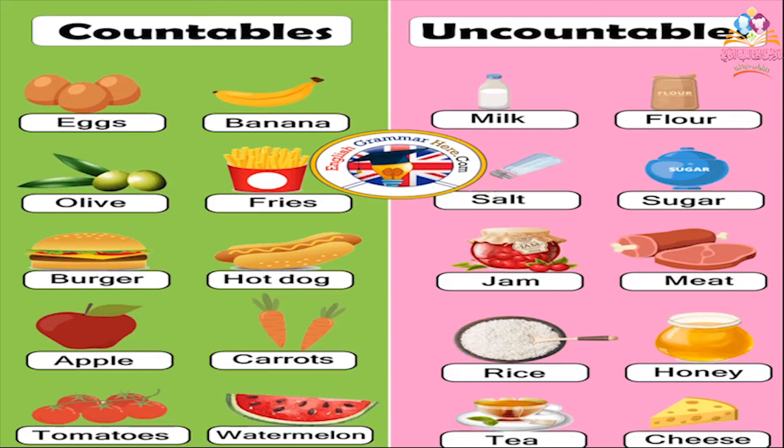Let's see the uncountable nouns. Here we have salt, milk, sugar, rice, tea. Can I say 1 rice? No. Can I say 5 cheeses? No. So they are uncountable nouns because I can't count them. I can't use numbers with them. I can't say 1 rice, 2 honeys. They are wrong because they are uncountable nouns.